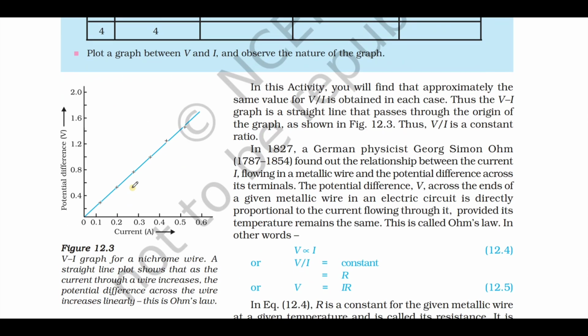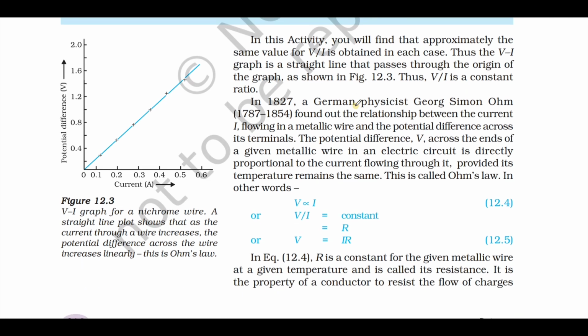Now the important definition of Ohm's law. In laws you cannot change the wording; it is there in the textbook, and you need to write it as it is. Ohm's law states that the potential difference V across the ends of a given metallic wire in an electric circuit is directly proportional to the current flowing through it, provided its temperature remains the same. This is called Ohm's law. The simple definition is V is directly proportional to I. The potential difference in an electric circuit is directly proportional to the current flowing through it. So V is proportional to I. This is called what?